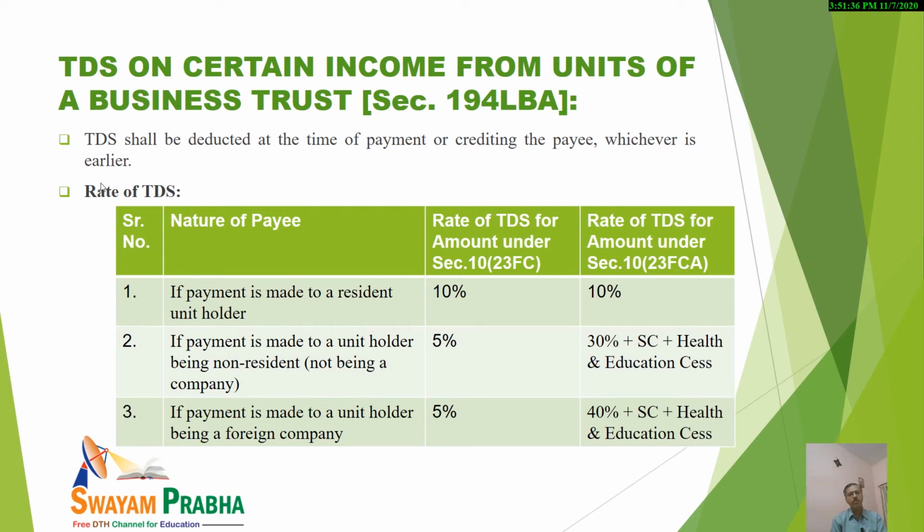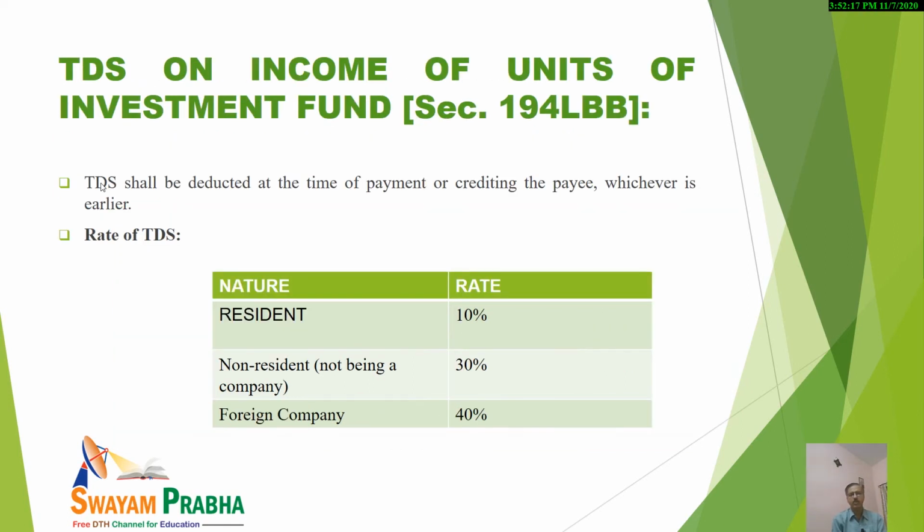In case the payment is made to a unit holder being non-resident, not being a company, you see, I think it is clear. A unit holder being non-resident but not a company. In that case, in the first category the rate would be 5%, and in the second case it would be 30% plus surcharge plus health and education cess. But in case payment is made to a unit holder being a foreign company, then in the first category it would be 5%, but otherwise it would increase to 40% plus surcharge plus health and education cess.